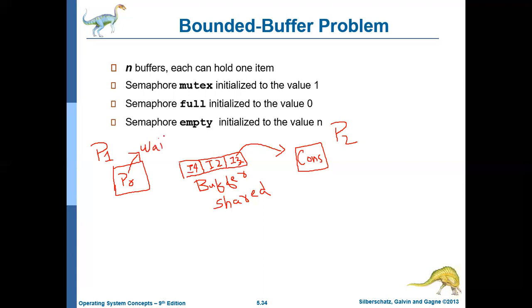Similarly, the consumer checks if anything is there. Yes, I3, so it consumes I3 first. Then it checks if anything is there. I2, yes, it consumes I2. Then it checks if anything is there.